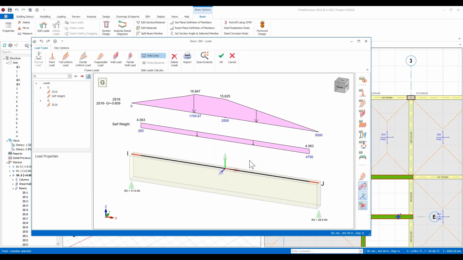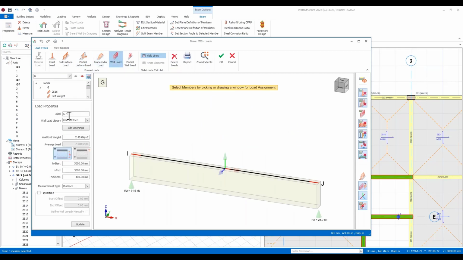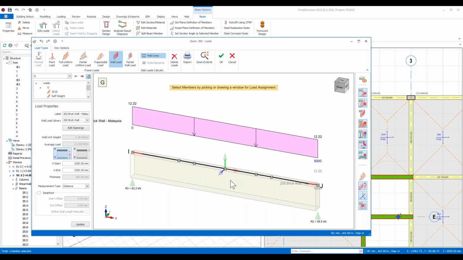If you just click on a member, go to edit loads, you'll see this brand new load editor, and in here you now have the ability to define any type of loading you wish. For this member, I'd like to define a wall load. I can choose from predefined brick walls, so it could be lightweight block or brick wall. You can enter your proposed height of the wall, and to assign that load, you just simply click on the member and that will be set up.